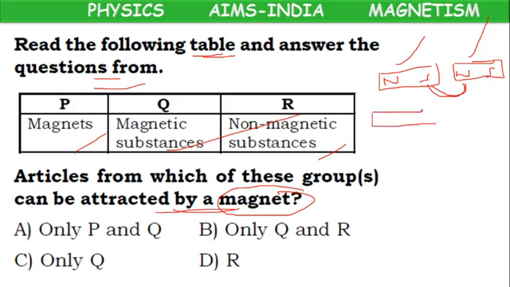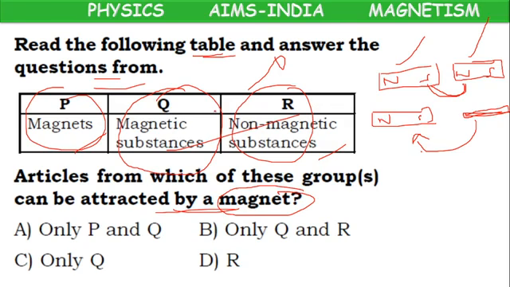Or if I have a magnet with north and south pole and I bring one iron piece, it will get attracted by the magnet. So which can be attracted by a magnet? Another magnet can be attracted. Magnetic substances also can be attracted. Non-magnetic substances are not attracted. So the answer is P and Q. Both P and Q can be attracted by the magnets.